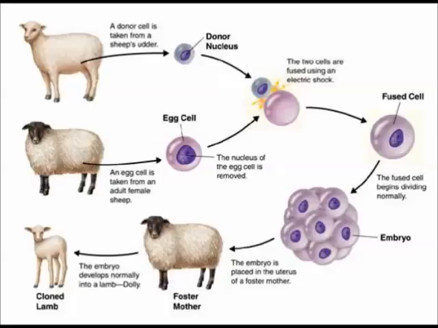Reproductive cloning begins with somatic cell nuclear transfer: remove a nucleus from an egg cell and replace it with a nucleus from a donor adult somatic cell, which is any cell in the body except for an oocyte or sperm. For reproductive cloning, the embryo is implanted into the uterus of a surrogate female.